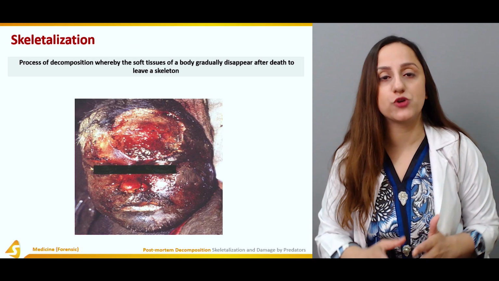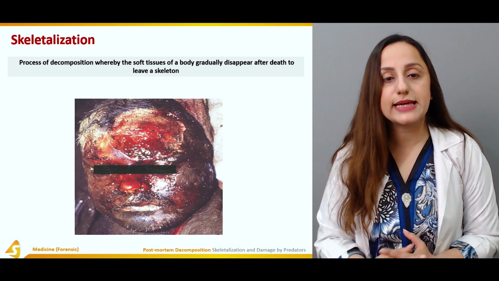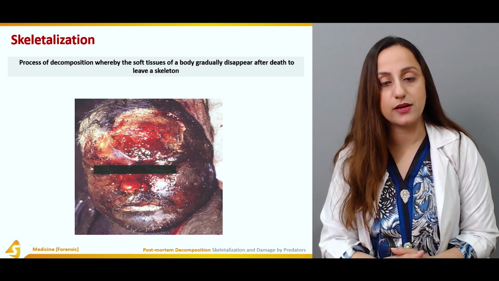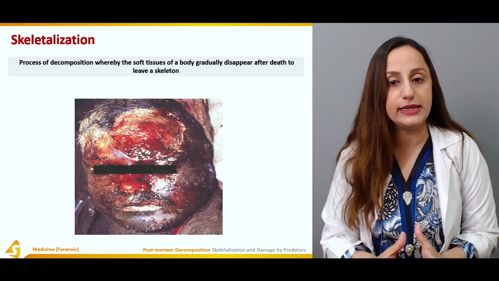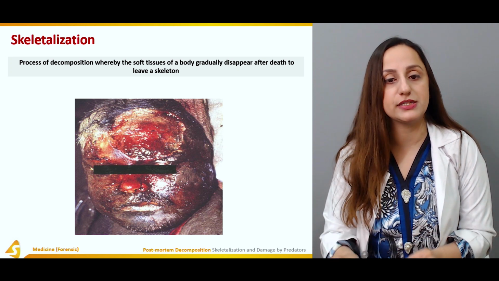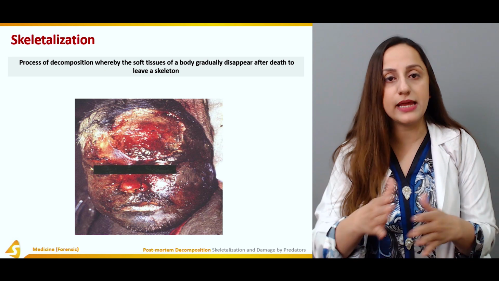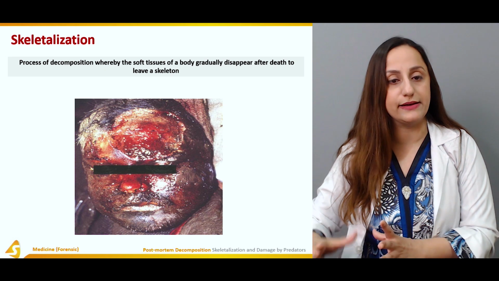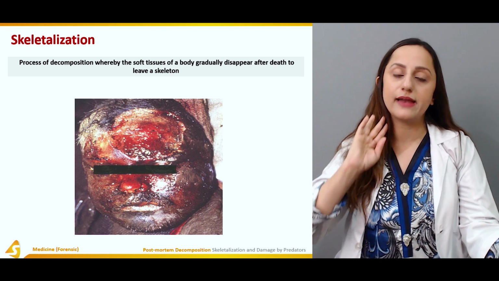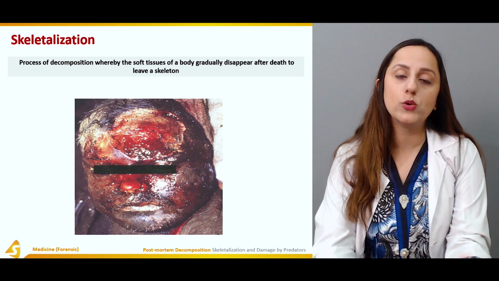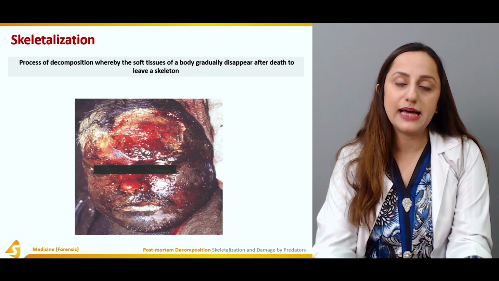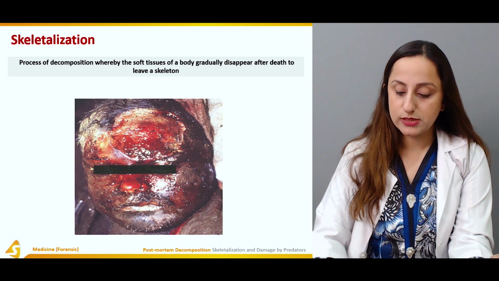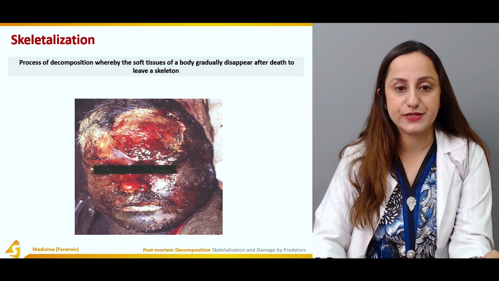Now, what is the process of skeletalization? Skeletalization is defined as the process of decomposition whereby the soft tissues of a body gradually disappear after death to leave a skeleton. As the name indicates, skeletalization refers to the formation of a skeleton. So the soft tissues gradually disappear and only a skeleton is left, and that is the final stage of the decomposition. This is how we define the process of skeletalization.